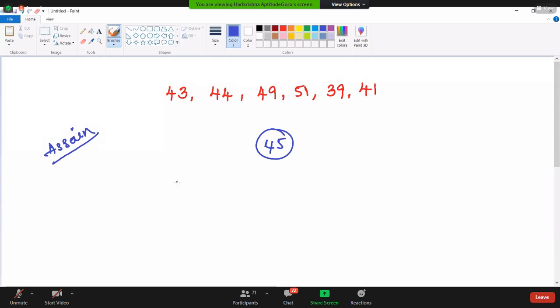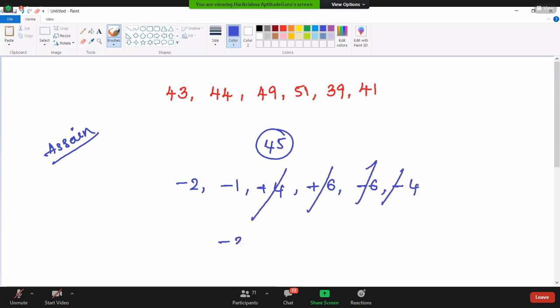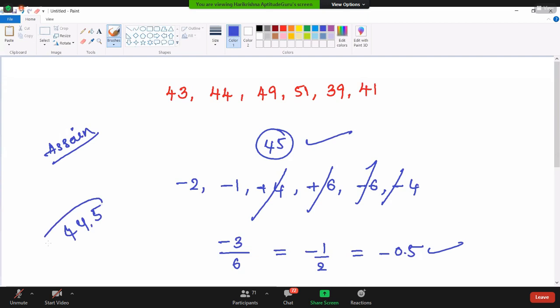This number 43 is going to be 2 less, 44 is going to be 1 less, 49 is going to be 4 more, 51 is going to be 6 more, 39 is going to be 6 less, 41 is going to be 4 less. So this and this will be cancelled, this and this will be cancelled. We are having minus 3 by 6, that's nothing but minus 1 by 2, that's nothing but minus 0.5. We assumed 45, minus 0.5 will be 44.5. Mark it as average.